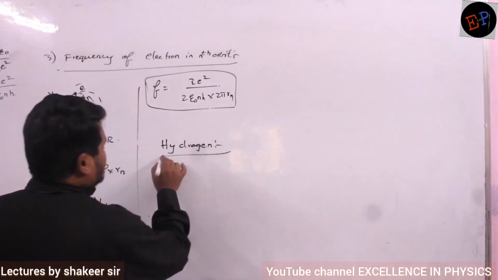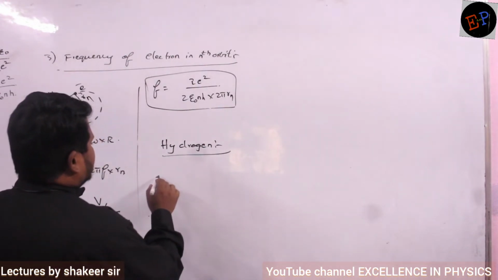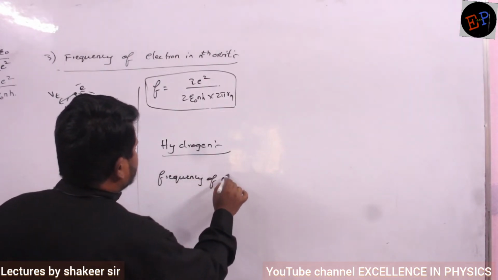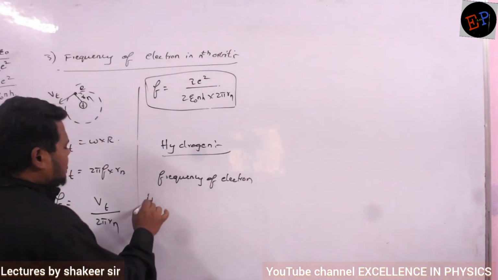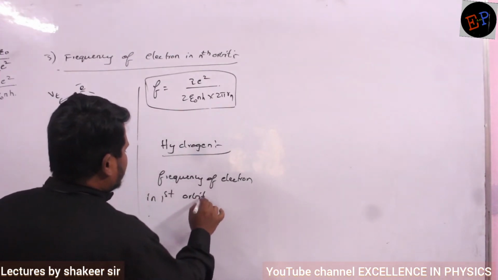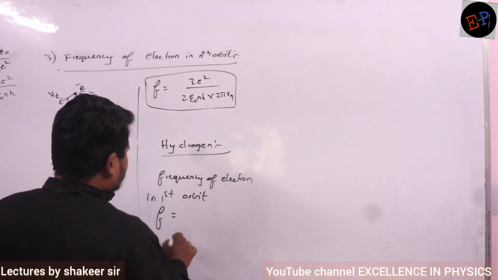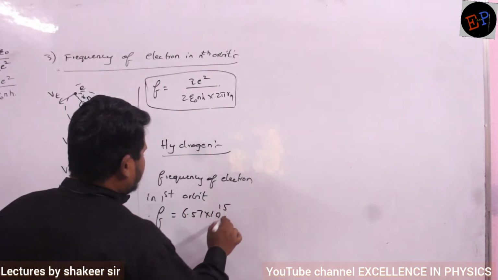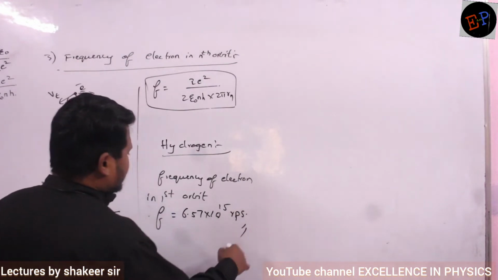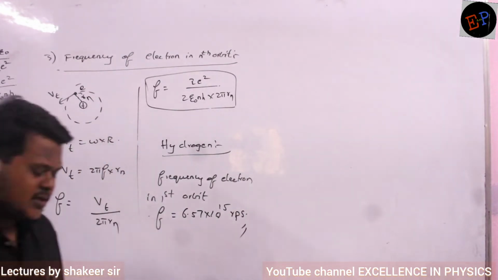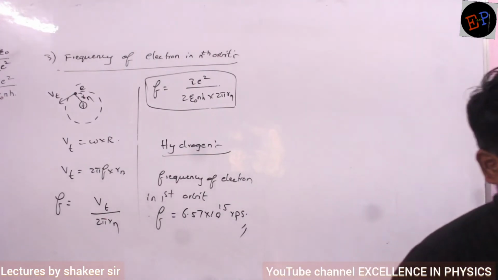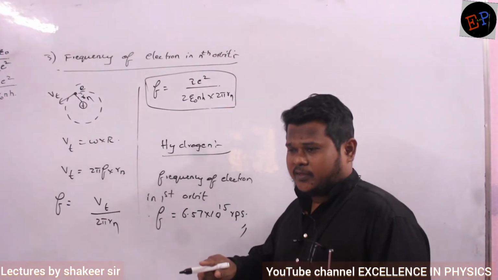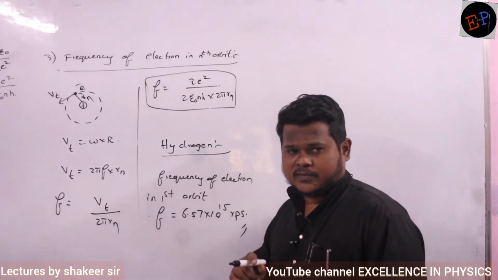Okay. So for hydrogen, the frequency of the electron in the first orbit is 6.57 multiplied by 10 power 15 rotations per second. So this was the calculation done by Niels Bohr. Okay? So in hydrogen, in the first orbit, the electron is making how many rotations?